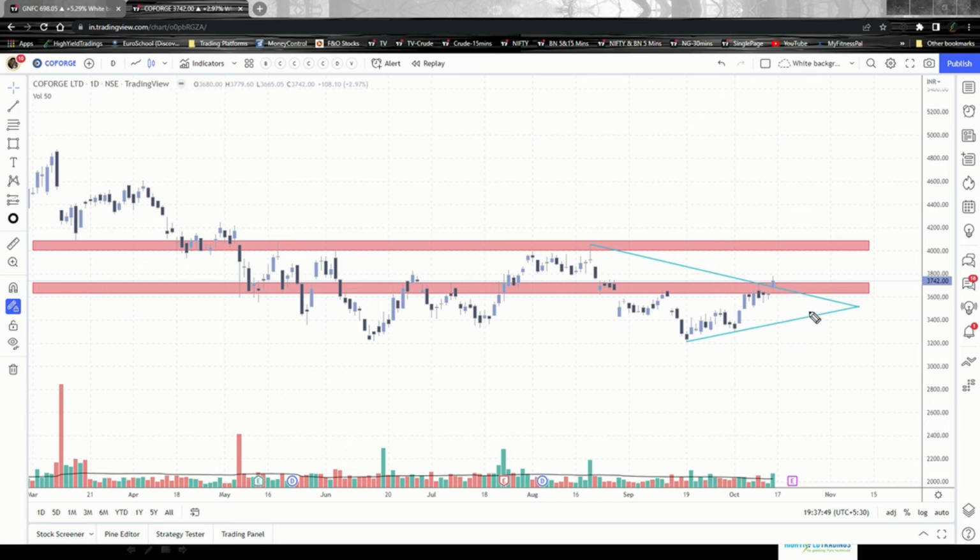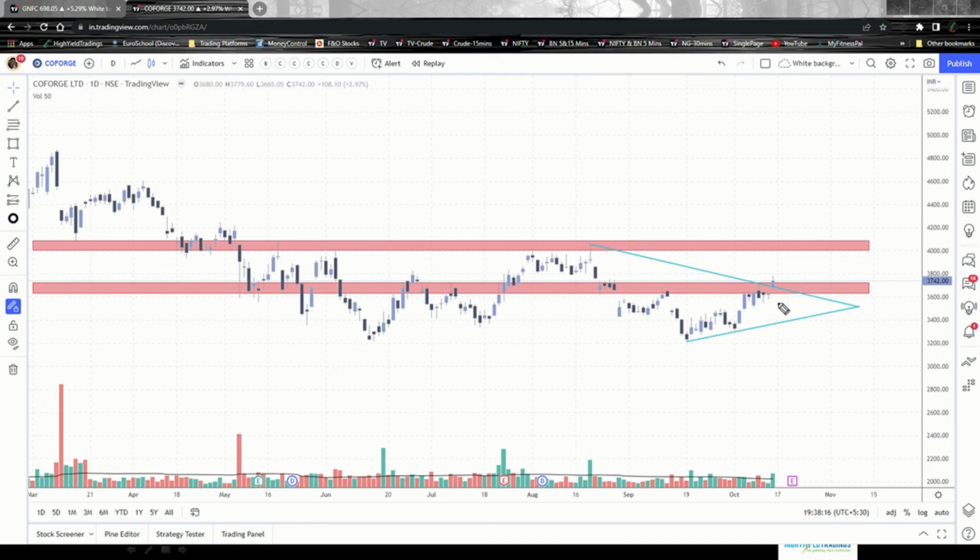Now, a couple of things that we need to understand here: there are two major things that are supporting the up move of this particular script. The first one is that the triangle pattern has been breached in the upward direction, so it has all the chances to move up nicely from here. That is point number one. Point number two is that